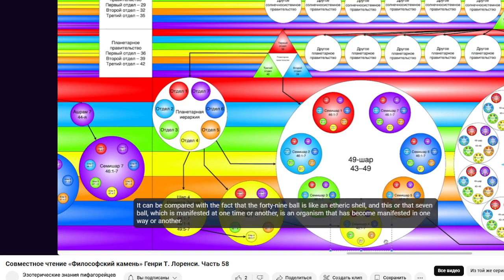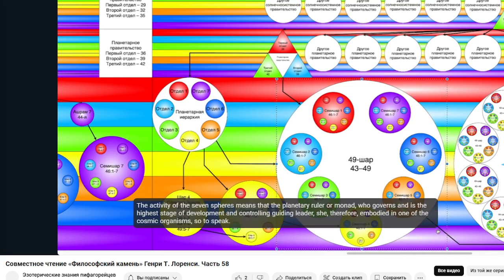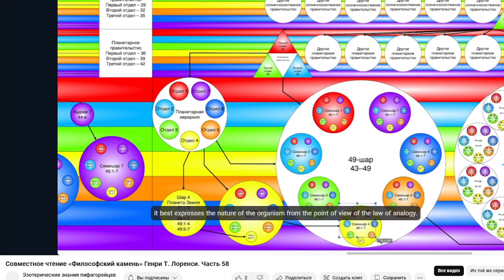It can be compared with the fact that the 49 ball is like an etheric shell, and this or that 7 ball, which is manifested at one time or another, is an organism that has become manifested in one way or another. The activity of the 7 spheres means that the planetary ruler or monad, who governs and is the highest stage of development, and controlling guiding leader, is therefore embodied in one of the cosmic organisms, so to speak. This is clearly visible, for example, in Semishar 4. It best expresses the nature of the organism from the point of view of the law of analogy.